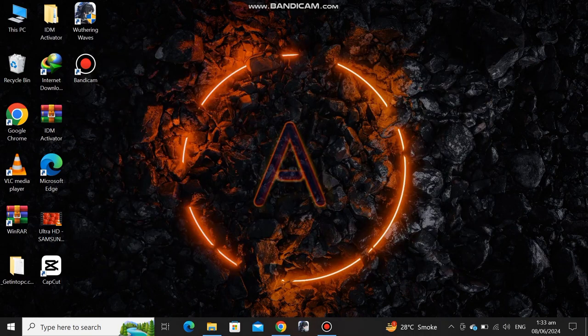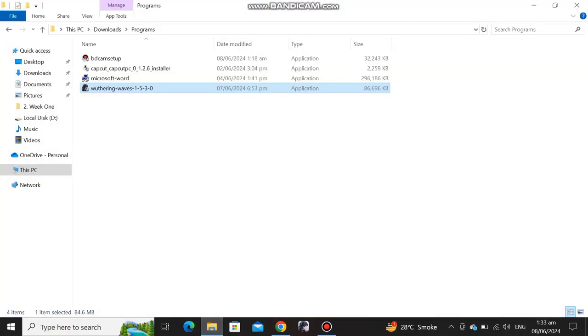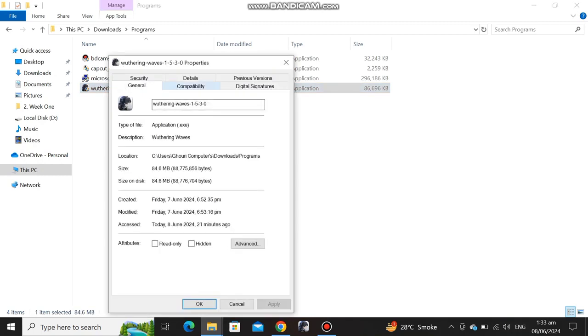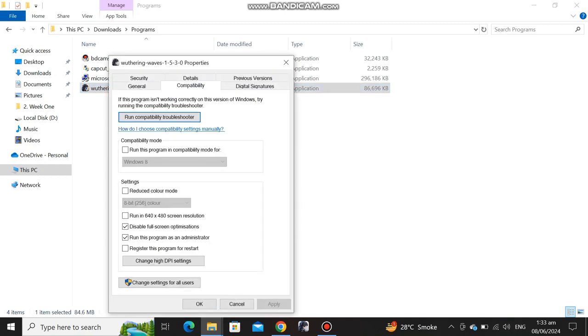The next step is going to this folder where your exe file is located. My exe file is here. Right-click and go to properties and click compatibility. Make sure these two buttons are enabled. Disable all the full-screen optimizations and run this program as an administrator. After that, apply and OK.